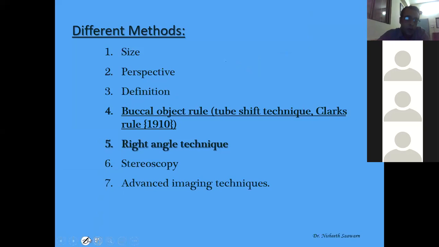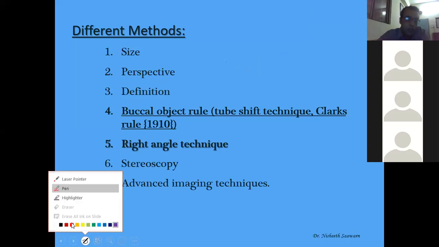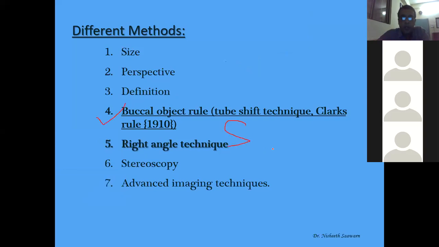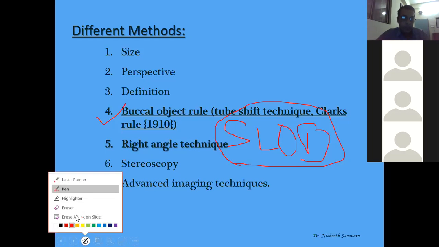That is the most important method. That is the buccal object rule. Buccal object rule, also called the SLOB technique, is a very important question. It is always asked in the exams. Okay. So let's proceed with it.